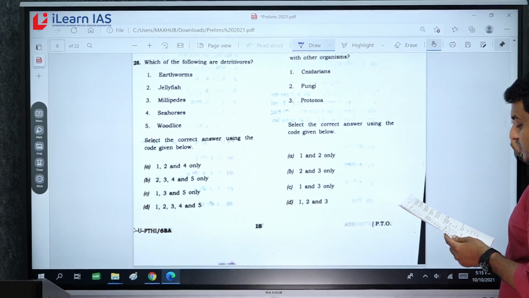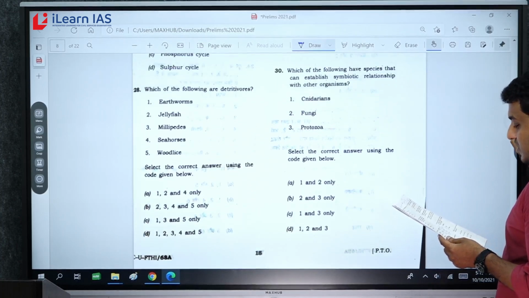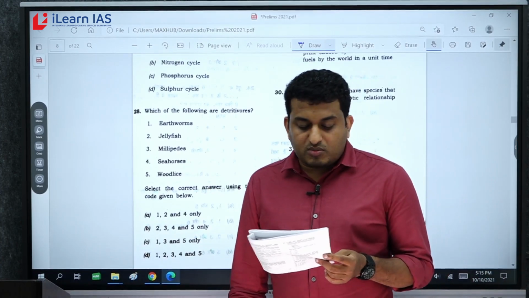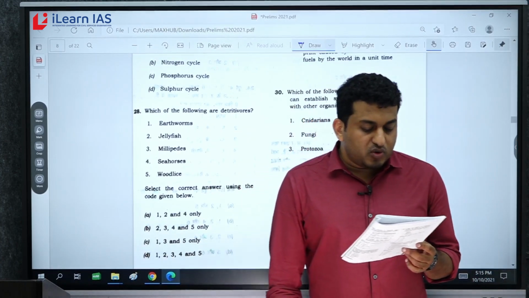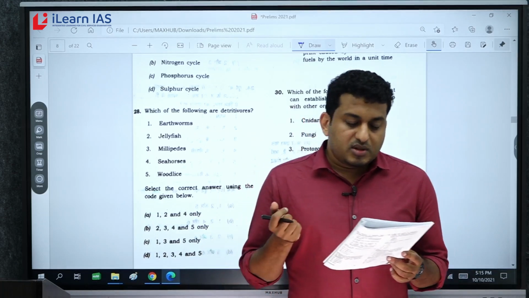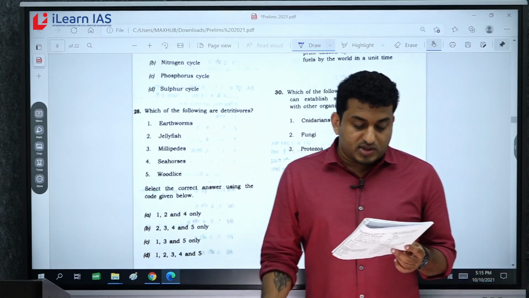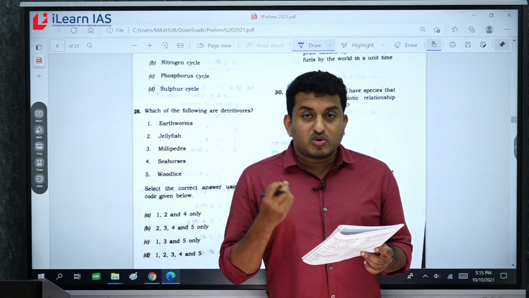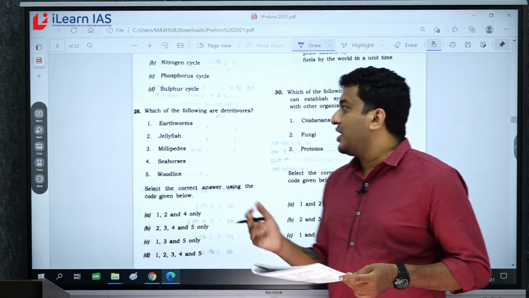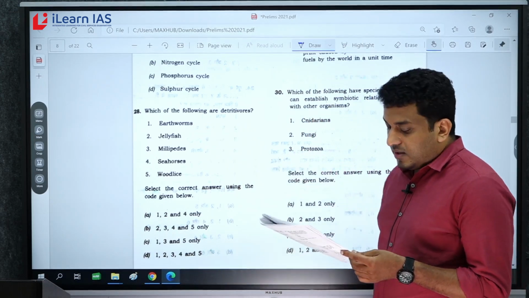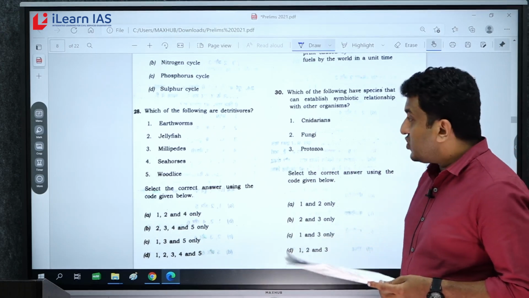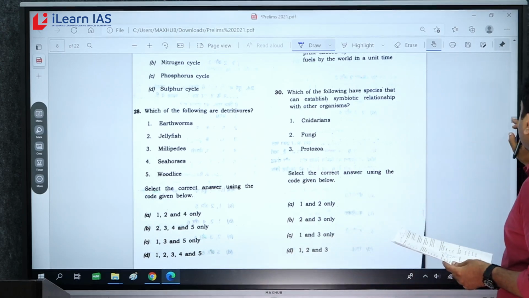Next, which of the following are detritivores? Here the logic goes very simple. If I talk about 2, jellyfish, and 4, seahorses, detritivores in oceans are mostly found on ocean floors. But jellyfish and seahorses are not seen on the ocean floor. With that logic, you can eliminate 2 and 4. So answer will be C, 1, 3 and 5 only.